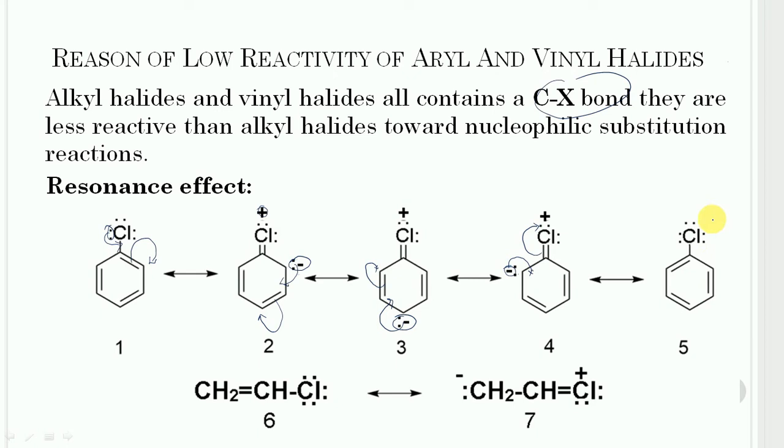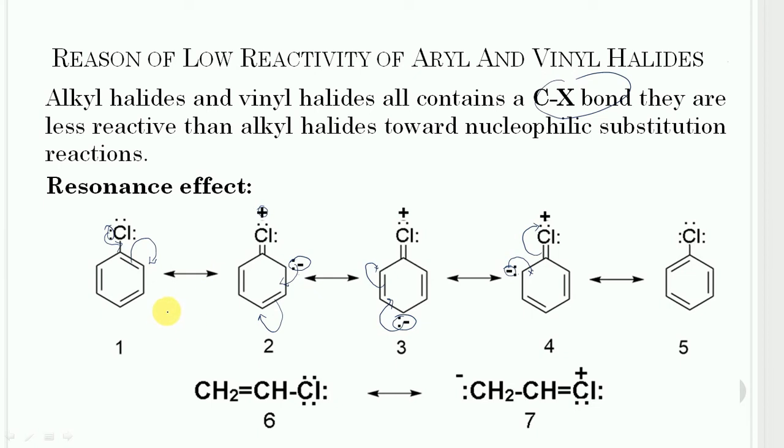So it is very clear from structures number 2, 3 and 4 that the carbon-halogen bond acquires some double bond character, which causes shortening of the carbon-halogen bond length.